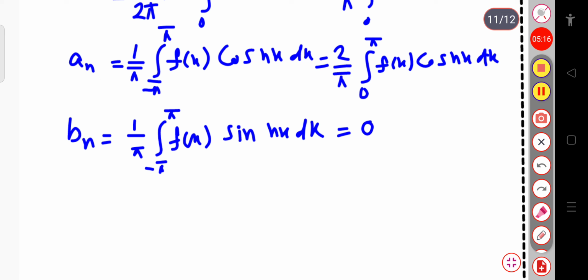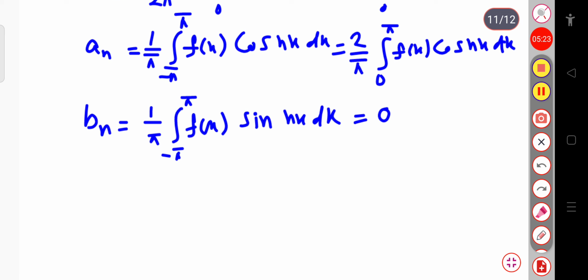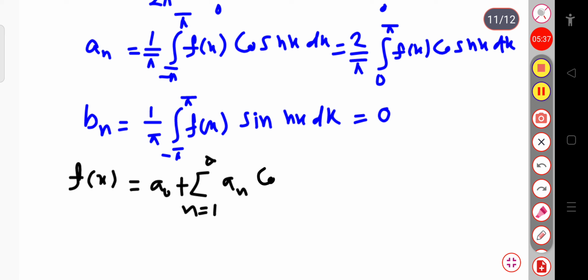Now if I write the Fourier series, f of x equal to a naught plus the sum over n equal to 1 to infinity of a n cos nx, plus the sum over n equal to 1 to infinity of bn sin nx.